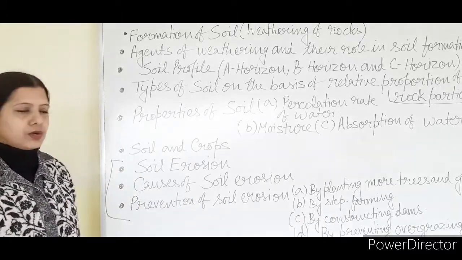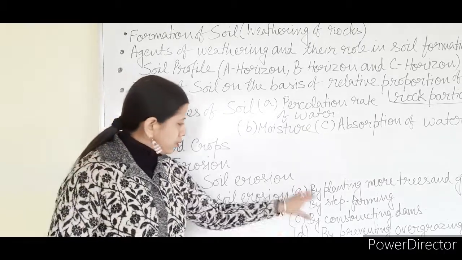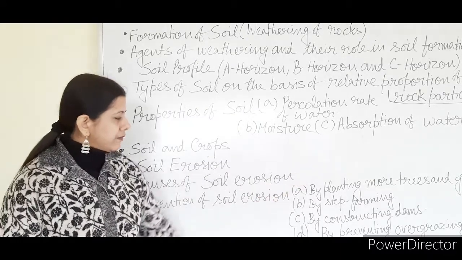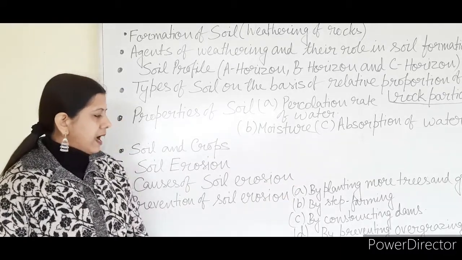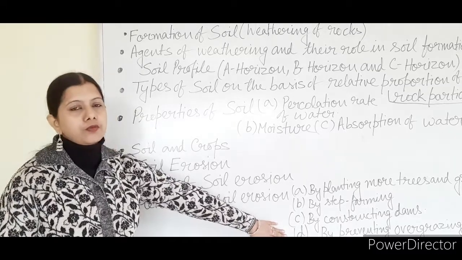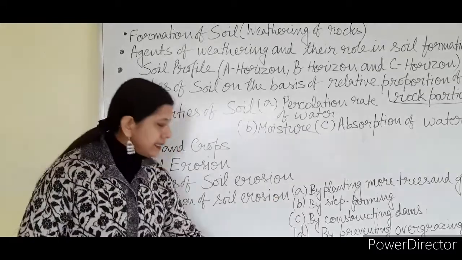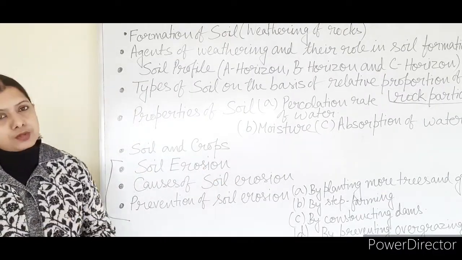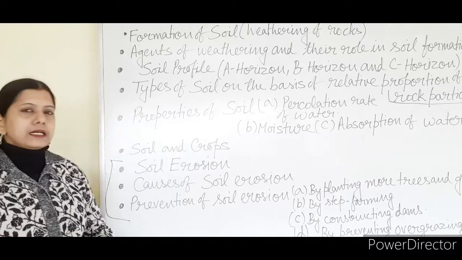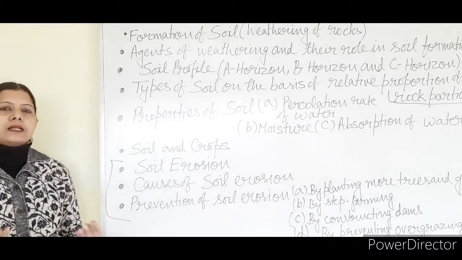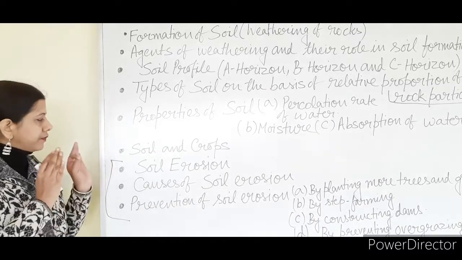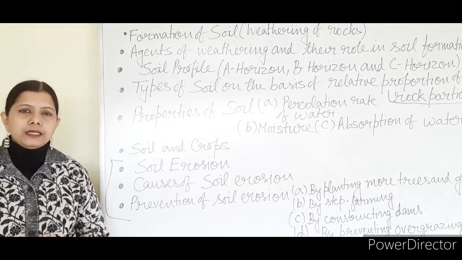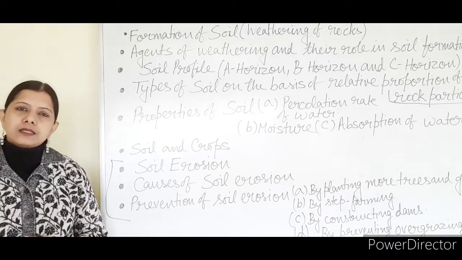So to prevent soil erosion, what steps do we have to follow? These are the steps: by planting more trees and grass, by step farming, by constructing dams and by preventing overgrazing. And these points in detail also you have to learn, that how these points help to prevent soil erosion. So these are the points I have written here. I have jotted them down for you. You elaborate these points and try to read properly. It will help you to gain good marks in your exam.